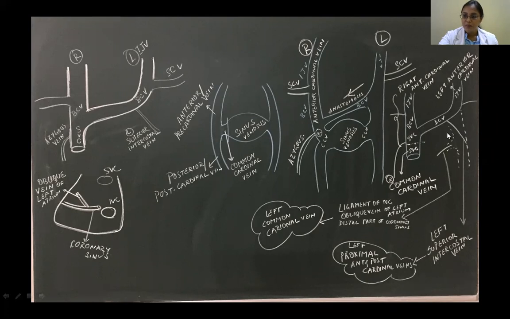The proximal parts of your anterior cardinal and posterior cardinal veins on the left side have just remained as a tiny vessel. That is your superior intercostal vein, which drains your upper intercostal spaces on the left side. So just go through this, practice this diagram, you'll understand the derivatives.